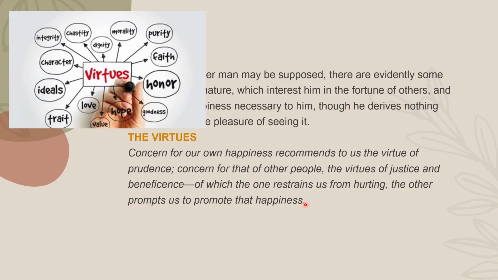So here Adam Smith talks about two types of virtue: virtue of justice and virtue of prudence. What does virtue of prudence mean? Virtue of prudence means a person who is able to make careful decisions. He is able to judge what is wrong, what is right. If he does something, is it morally correct or is it morally wrong?